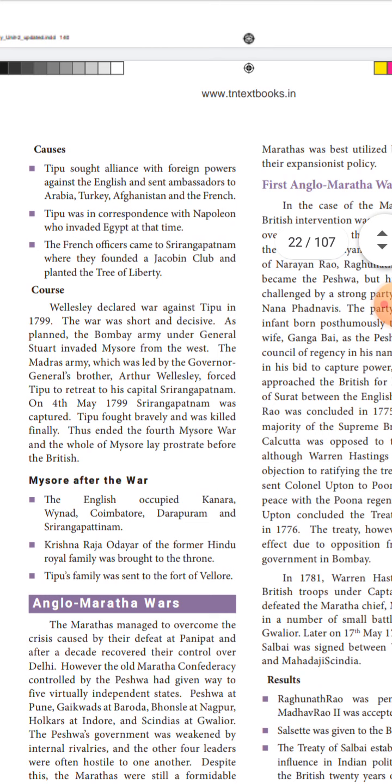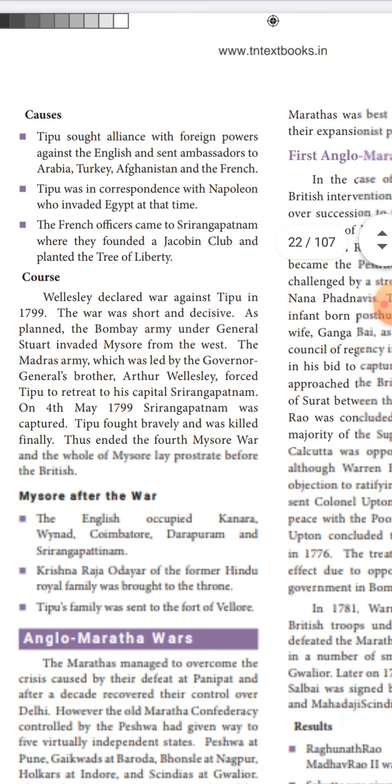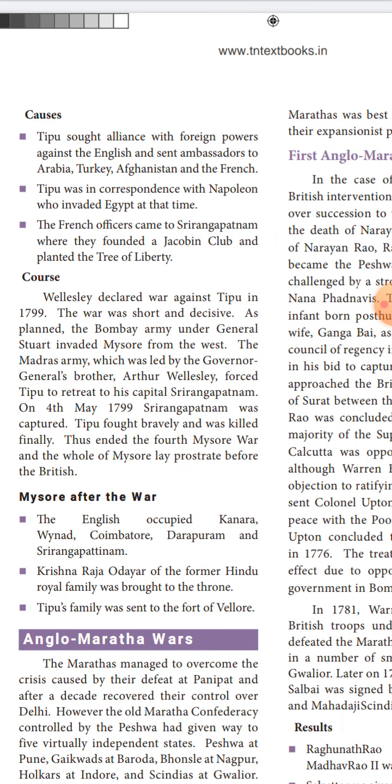After that, Wellesley declared war against Tipu in 1799. The war was short and decisive. As planned, the Bombay army under General Stuart invaded Mysore from the west.